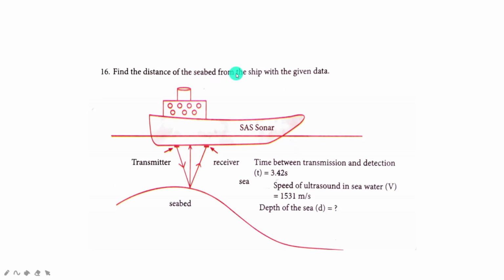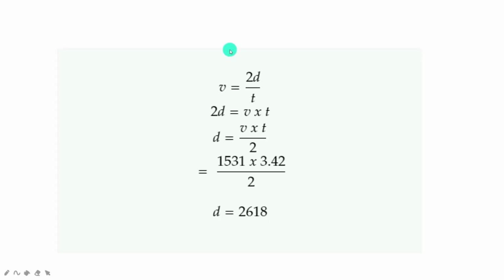Find the distance of the seabed from the ship with the given data. Because we are using sonar, whenever using sonar, you have to use 2D. The distance will be taken as 2D. This is a simple hint. We know velocity is equal to distance traveled by time. But here the sound has to reach the seabed and then return back. So we are taking the distance as 2D.